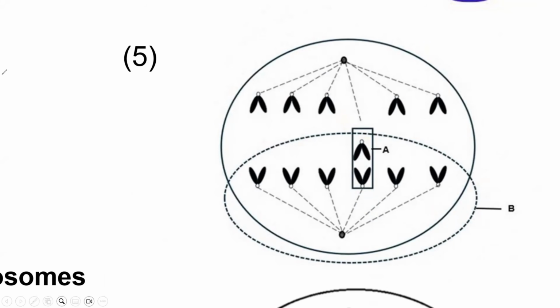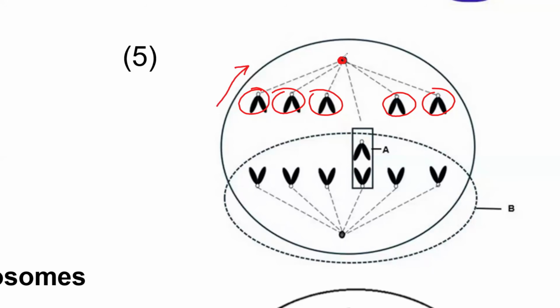What phase of meiosis is happening? Anaphase 2, sir. Anaphase 2, right? Why would you say it's anaphase 2? Single chromatids are being pulled towards the pole, sir. Yeah, so we have chromatids. These are chromatids, guys, being pulled towards opposite poles. They are being separated. Some of them are being pulled up there.